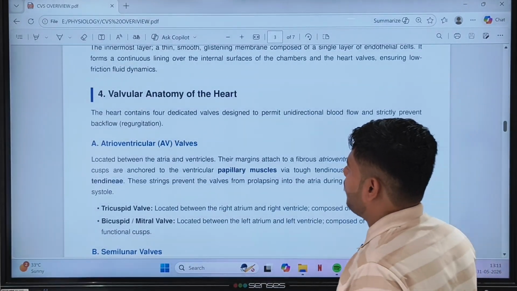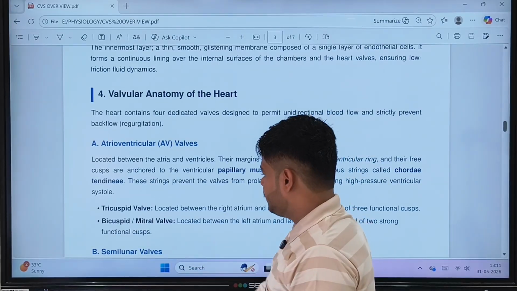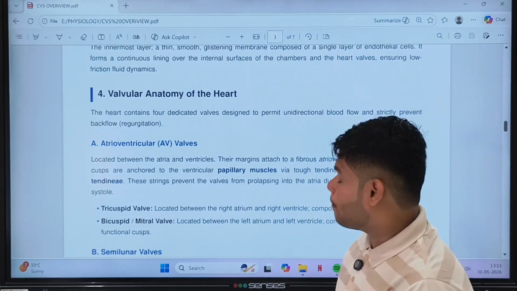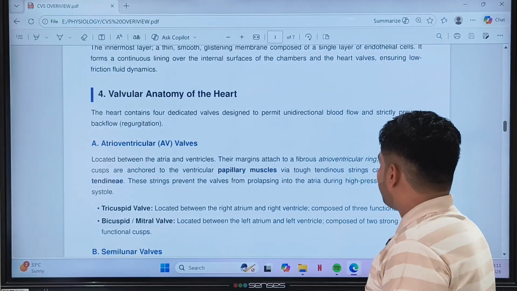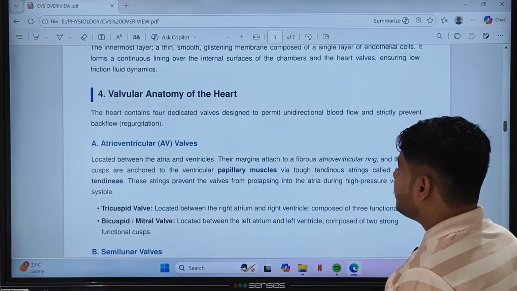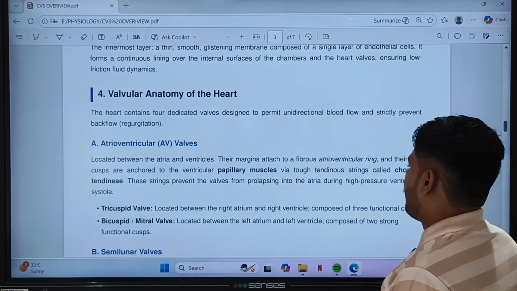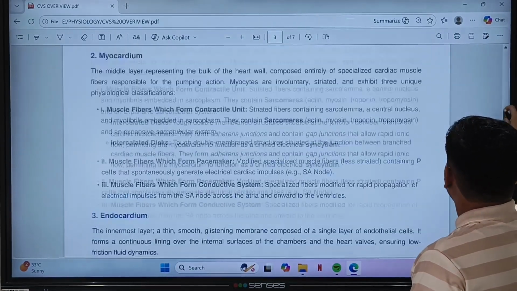So now atrioventricular valves, AV valves. There are two types of AV valves, called the tricuspid valve and the bicuspid or mitral valve, located between the atria and ventricles. Their margins attach to the fibrous atrioventricular ring, and their free cusps are anchored to the ventricular papillary muscles. There are muscles present in the heart.